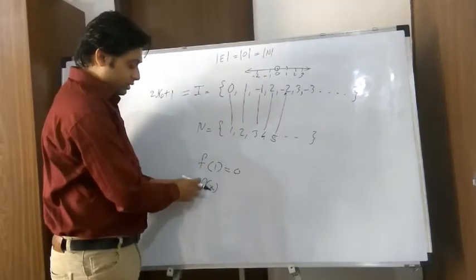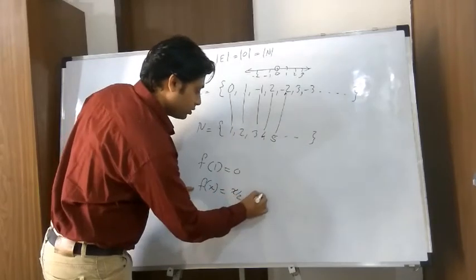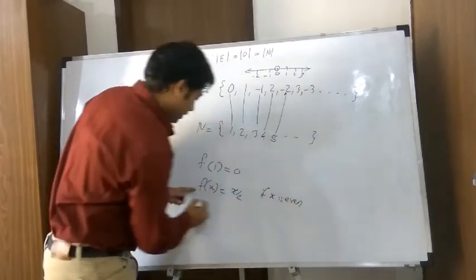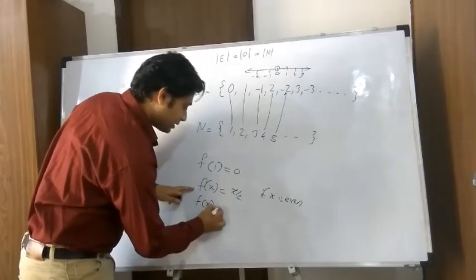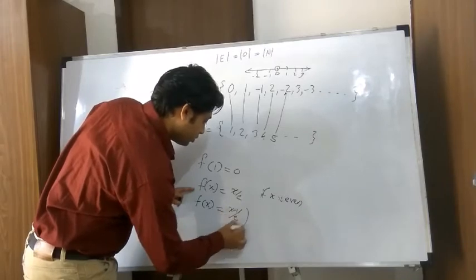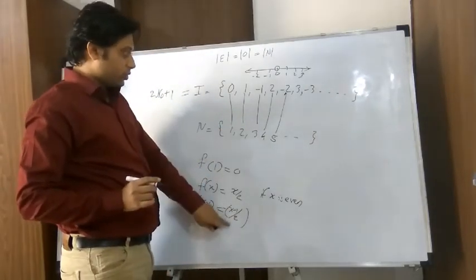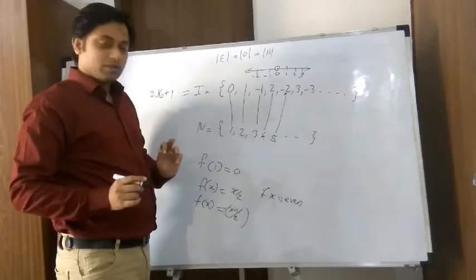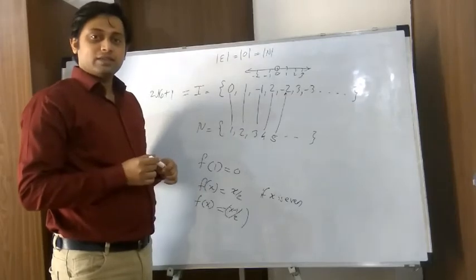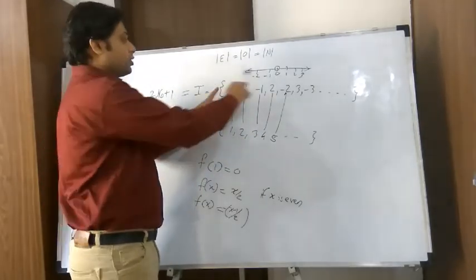Then every even x is mapped to x by 2 if x is even, and every odd x is mapped to (x minus 1) by 2 and the negative of it. So for 3, 3 minus 1 is 2, 2 by 2 is 1, and its negative is minus 1. So again this function f(x) is a bijection. So there exists a bijection between the elements of the natural number set and the elements of the integers.